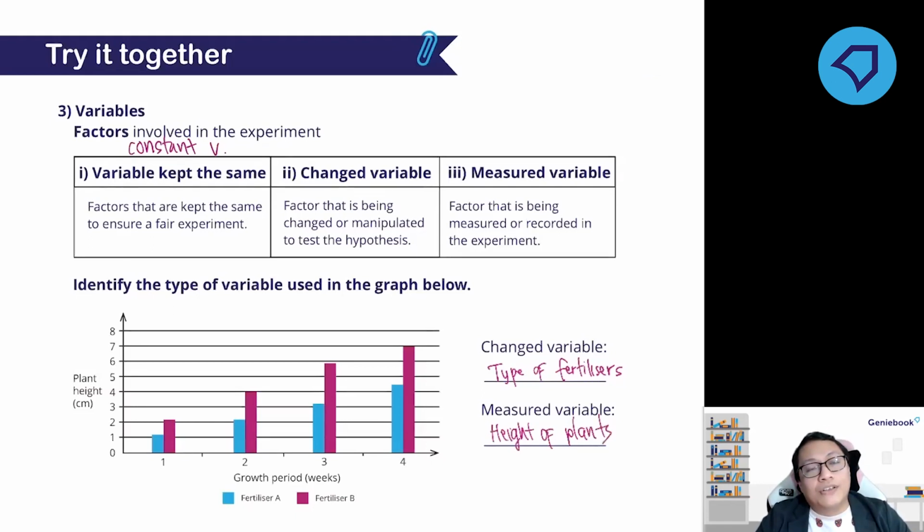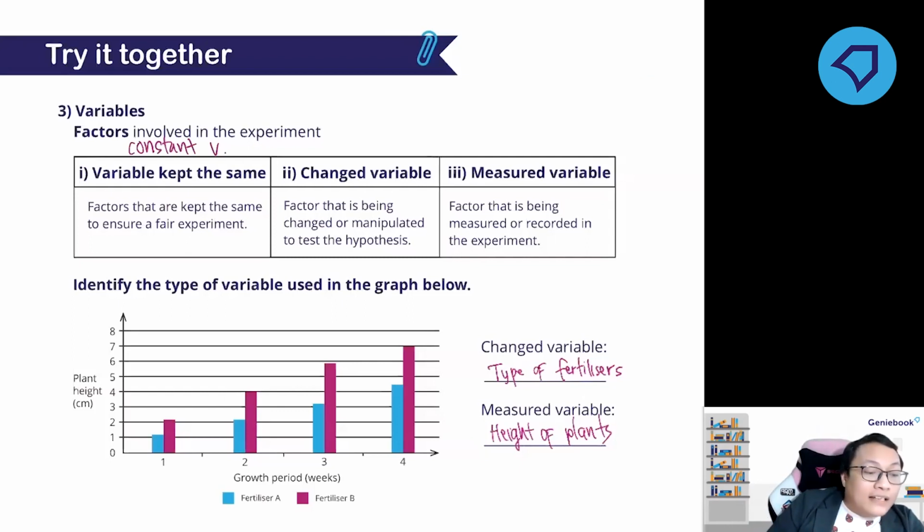The height of plants. We will go back to the fertilizer experiment in the next slide, and we'll be learning this there. But to put it simply, to have a fair test, you need to have one change variable throughout the experiment, while the other variables are kept the same. That is the key to having a fair experiment.